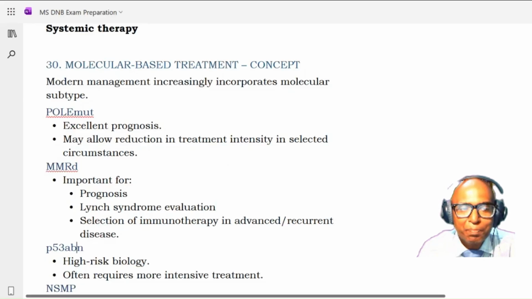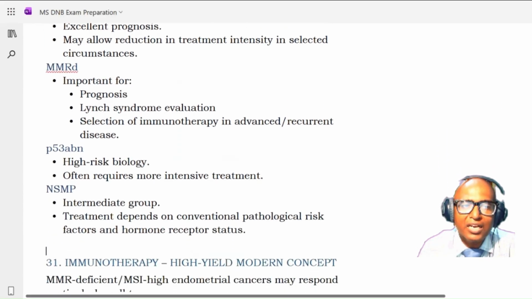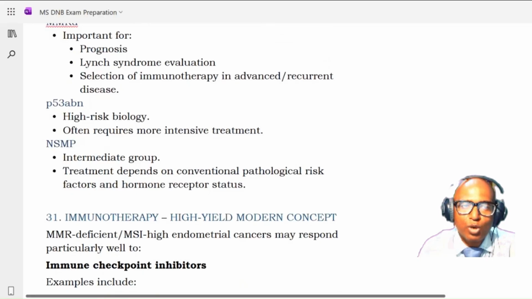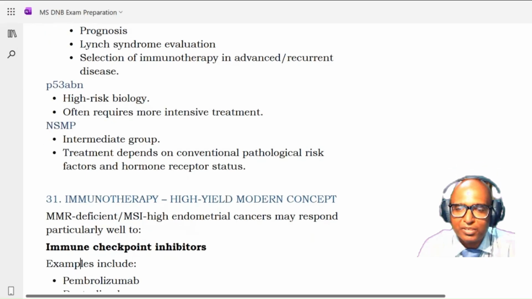Then next is the p53 abnormal group. Here high risk biology is there, so it often requires more intensive treatment. And the last category is NSMP. This is the intermediate group. Treatment depends upon the conventional pathological risk factors and the hormone receptor status.